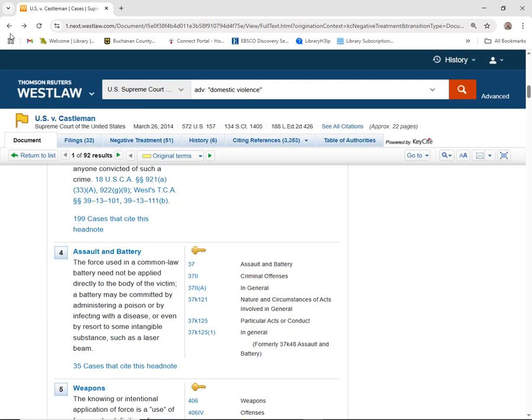The syllabus will give a brief summary of the case, including the procedural history, the issues presented, and the decision of the court. And then you'll have the court opinion. Those would be the only parts that you could cite in a courtroom.